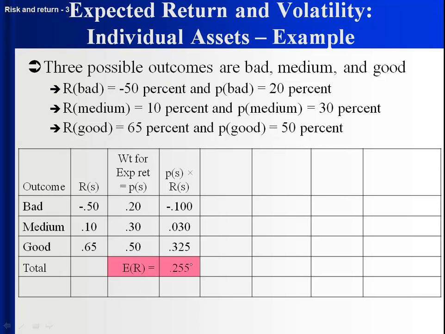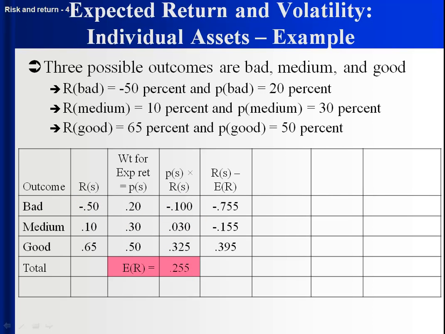Expected return is 25.5%. 20% chance, 0.2 times negative 0.5, because if things turn out bad, there's a return of negative 50%, plus 0.3, 30% chance if things turn out medium with a 10% return, plus a 50% chance of this very high 65% return. You add it up, and across all states, we expect the return to be 25.5%.